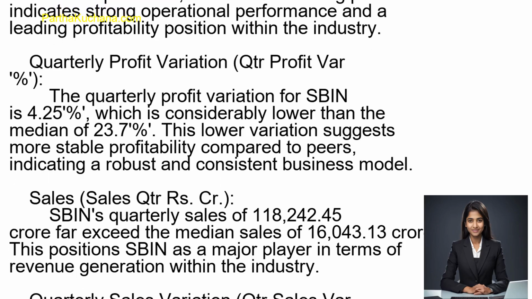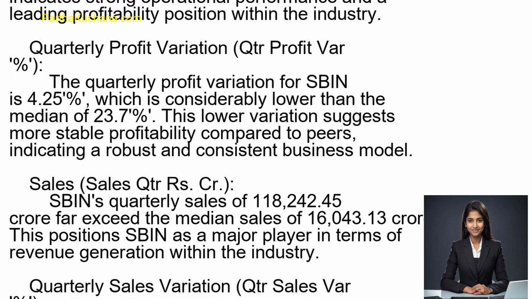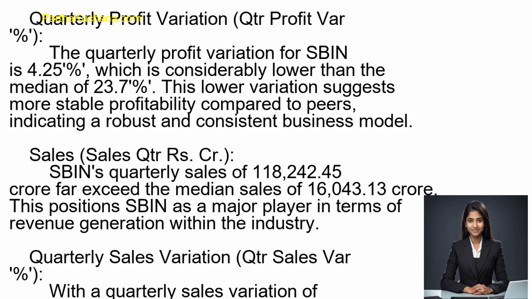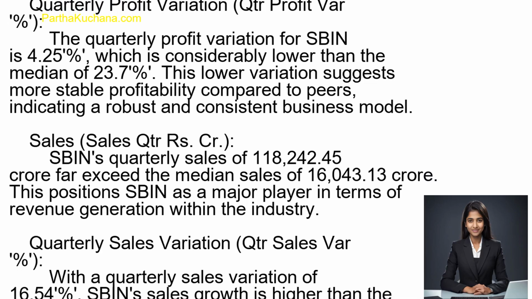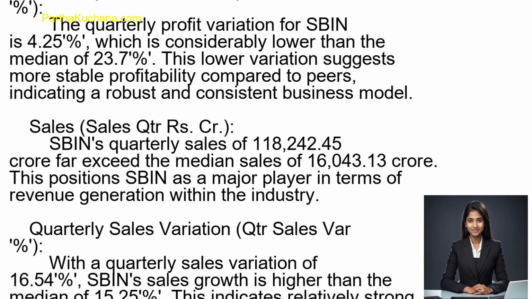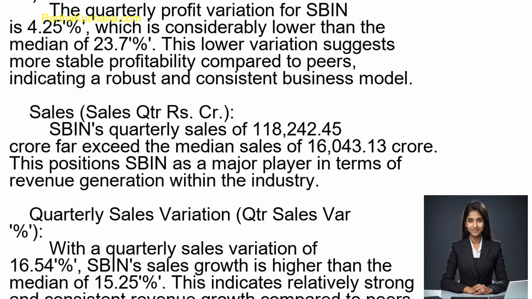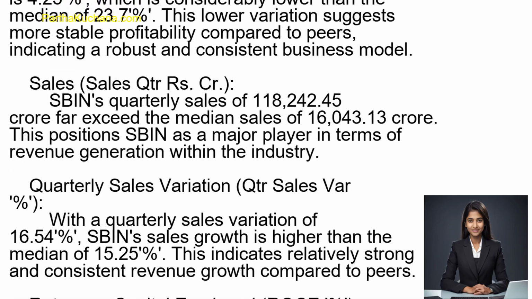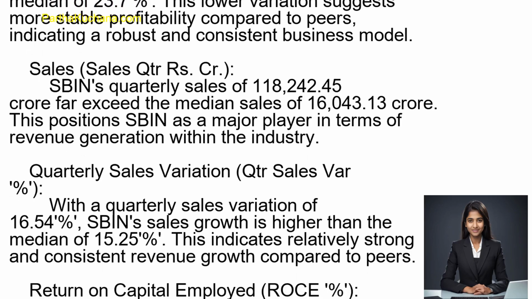Price-to-earnings ratio, PE. With a PE ratio of 9.94, SBIN's valuation is somewhat below the median PE of 9.88 among its peers. This indicates that SBIN is valued slightly lower relative to the industry average, which could suggest a potentially undervalued stock or lower growth expectations compared to peers.